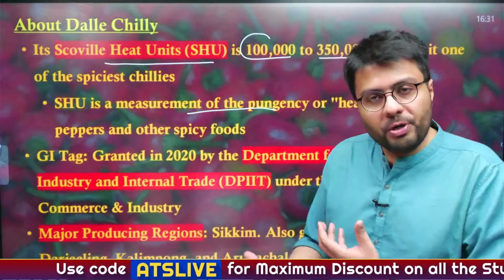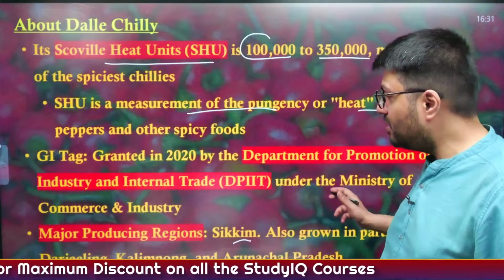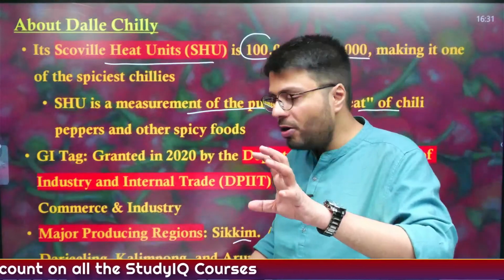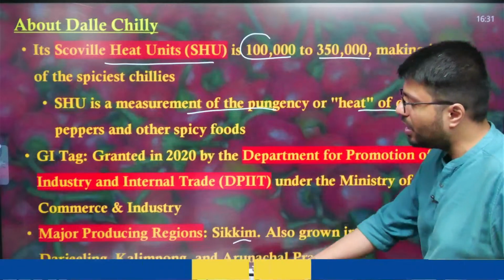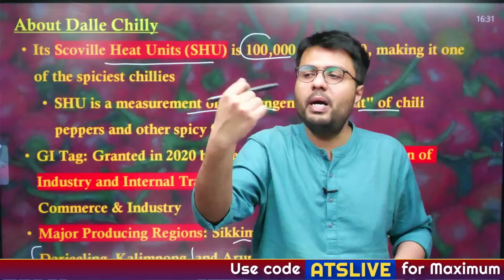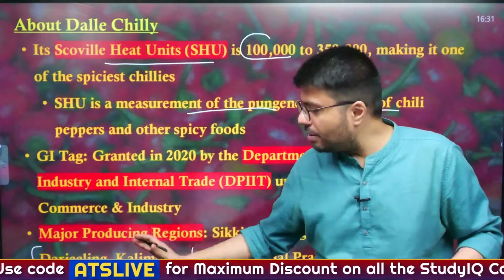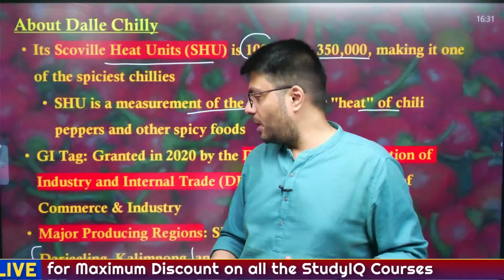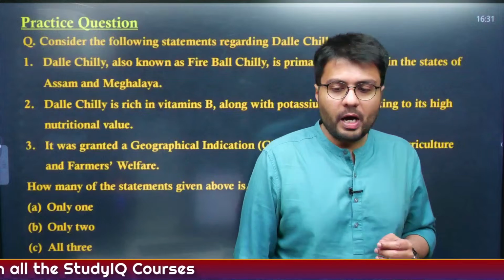The major producing areas of this chili, in addition to Sikkim, are other northeastern states, that is, the Bengal region of Darjeeling, Kalimpong, and also Arunachal Pradesh. Now, Darjeeling and Kalimpong are located in the Siliguri corridor, so that is why it technically belongs to the northeastern part of our country. However, in terms of state, this is in West Bengal. Understood? Now, let's see if you can solve another question.